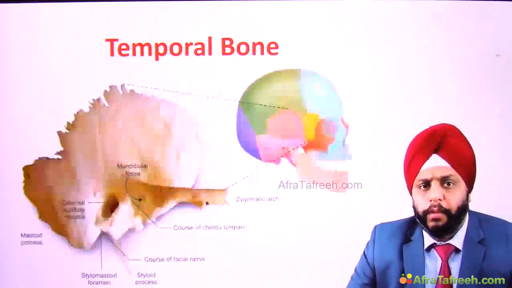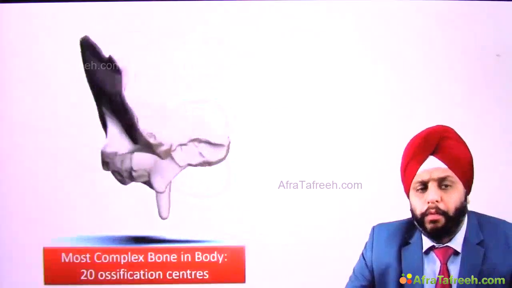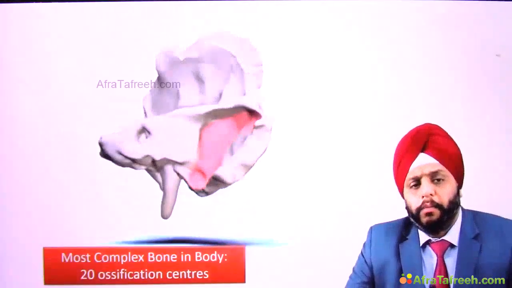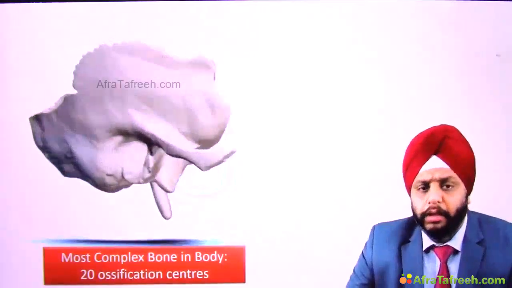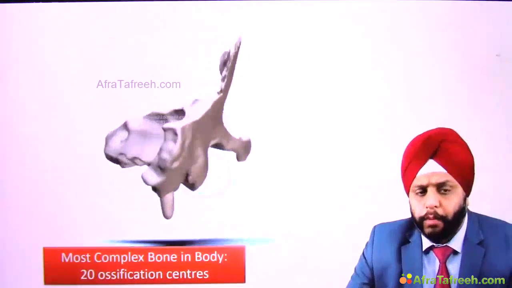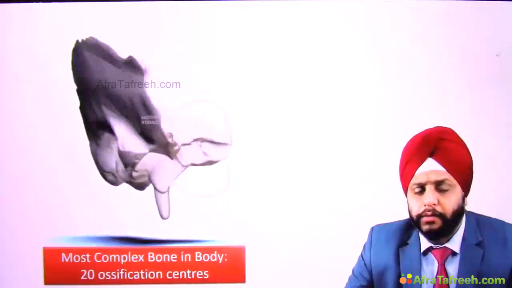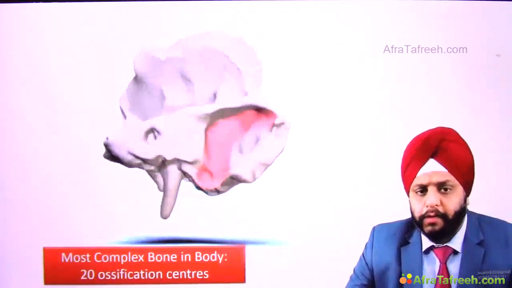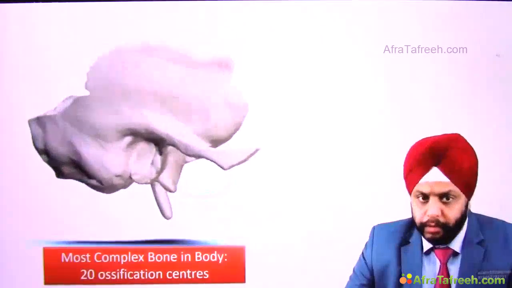Now, this temporal bone, one on each side of the skull, is said to be the most complex bone in the body. You see, normally the bones are formed by 1, 2, 3 ossification centers. This bone is so complex that it takes 20 ossification centers to form this bone. So this is the most complex bone in the body formed by 20 ossification centers.